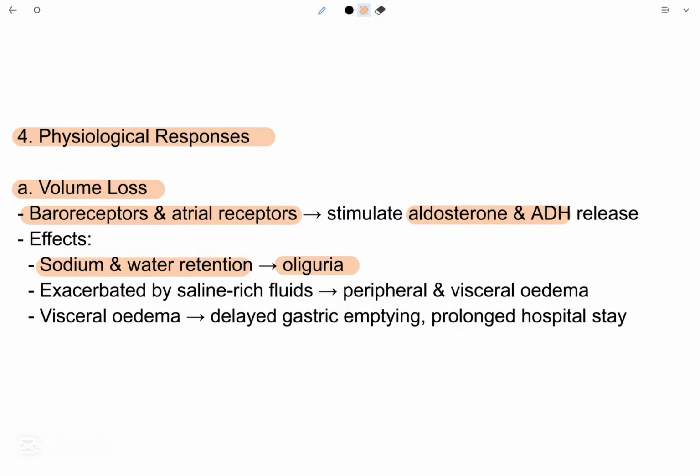It is exacerbated by saline-rich fluids, which lead to peripheral and visceral edema. Visceral edema leads to delayed gastric emptying and prolonged hospital stay.